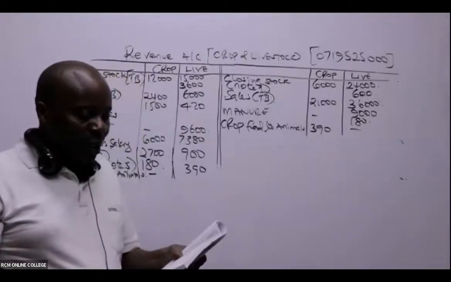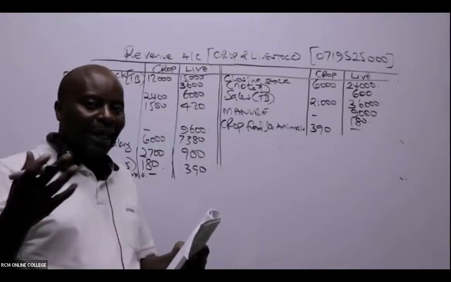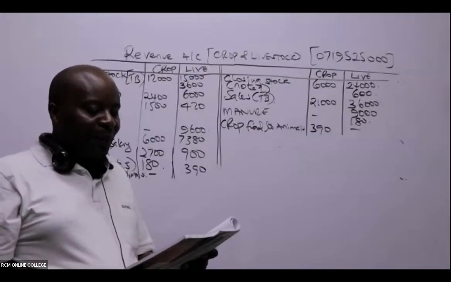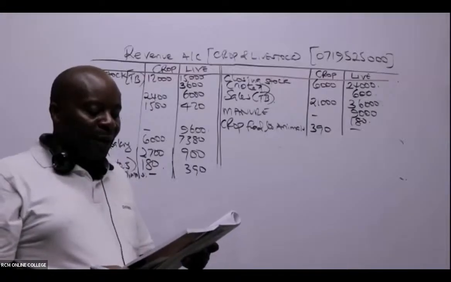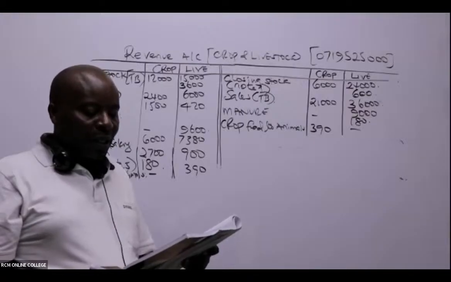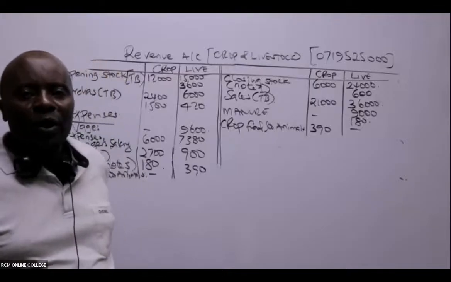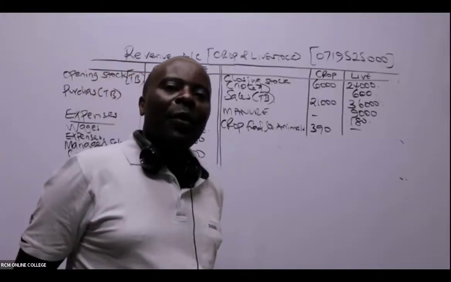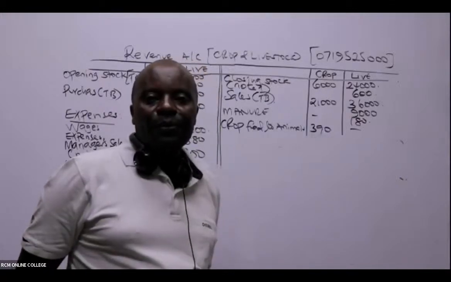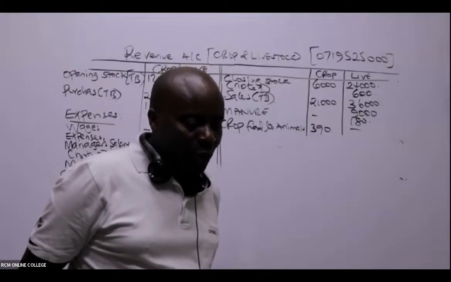Note number 6. That's about bad debts. It's indirect cost. Note number 7, we have things happening there. Crops consumed by the farm workers were valued at 600,000. This amount was recovered from their wages. Our workers were so good to us. Our workers in this case helped us to do business.